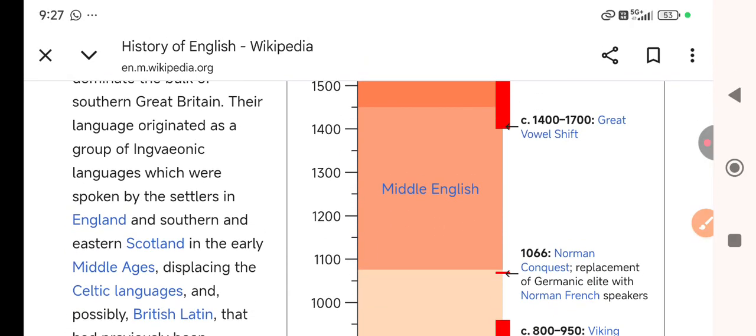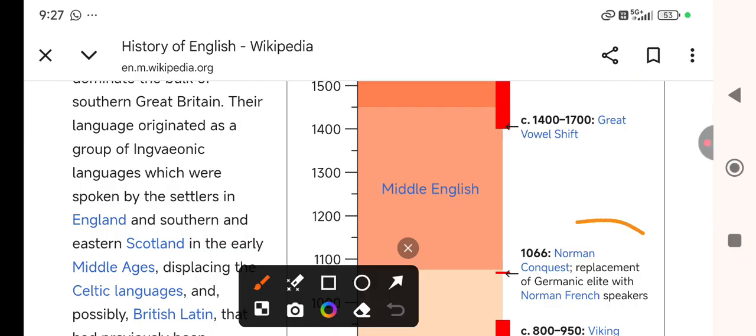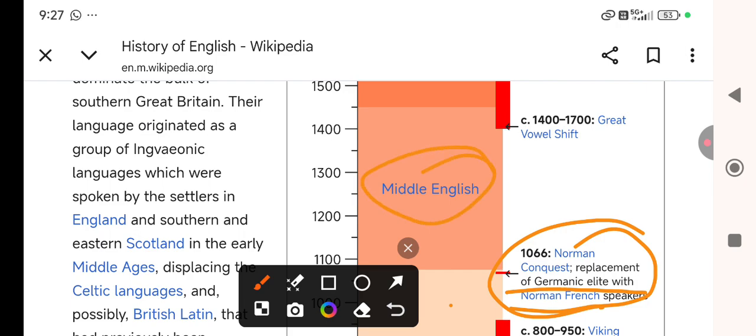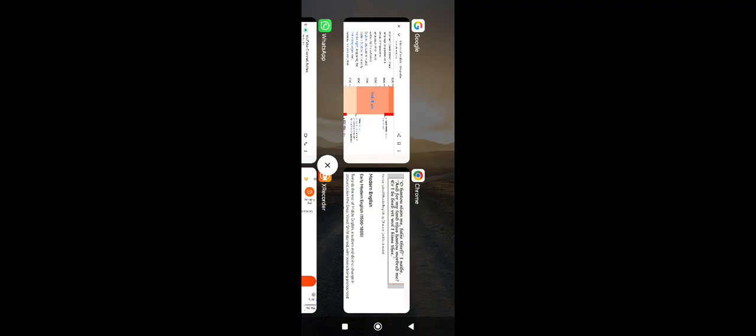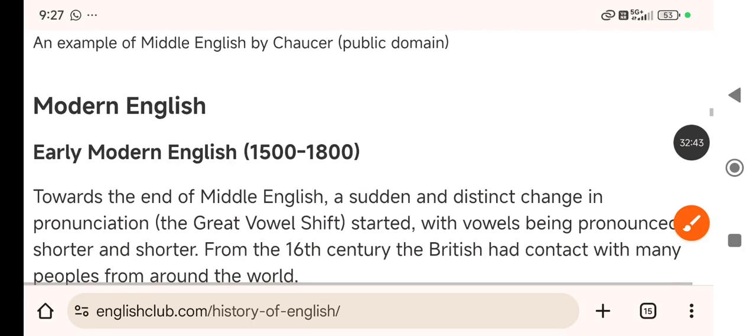So how was Middle English introduced? In 1066, the Norman conquest replaced the Germanic elite with Norman French. So they brought French with them, and then Old English changed into Middle English. Up to here, Middle English was there.